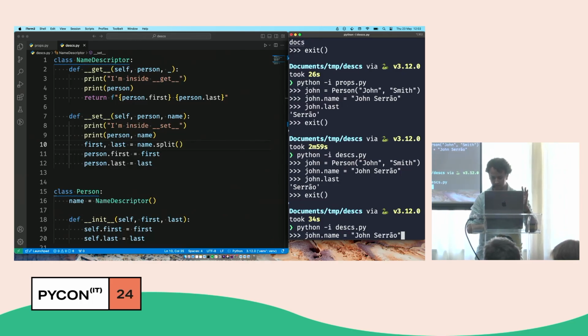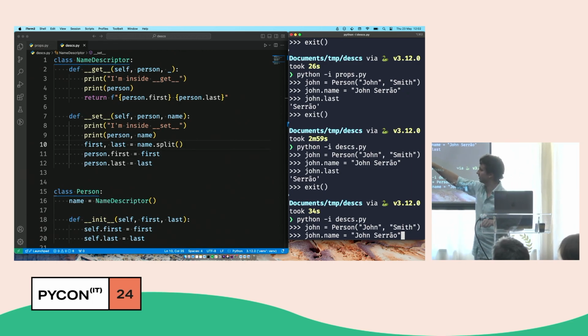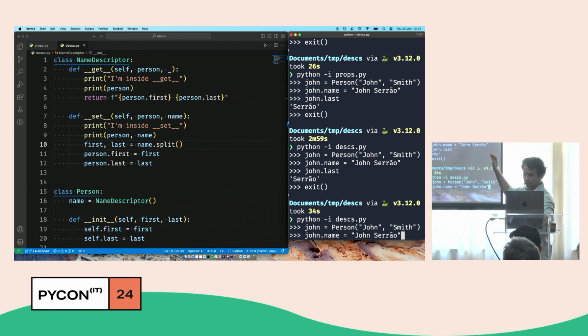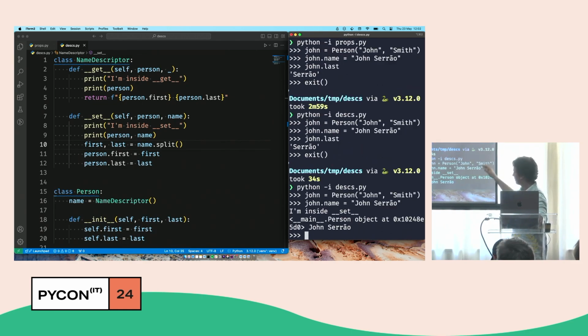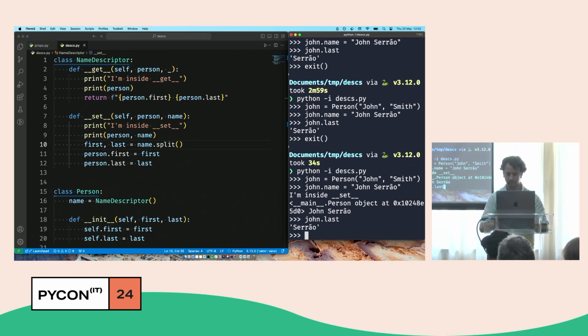And now I'm going to run exactly the same code, so I'm going to create a John, and I'm going to assign a name, and when I press enter, you will see that those prints, the prints inside on lines 8 and 9, will be triggered. On the count of 3, 1, 2, 3, there's the prints. And this Girão Serrão here comes from the person colon common name. So there's the person and then the name. And now if I check, it's obviously still the same, as in still correct.